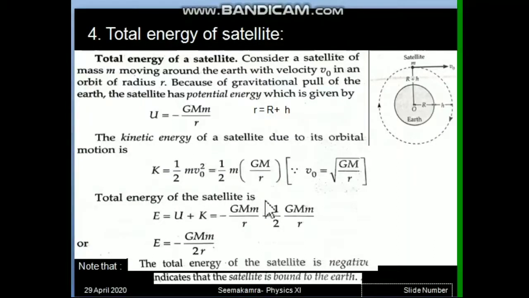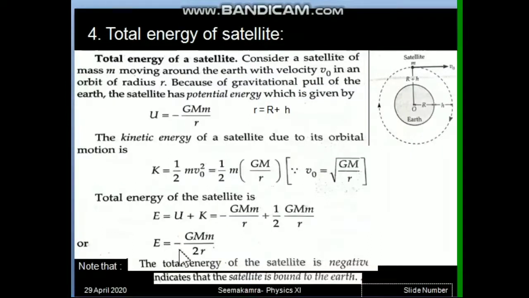Thus the total energy of the satellite, potential plus kinetic, if we put the values here, you can see that GMm upon r is common in both. Here half, and here minus 1 is left. So minus 1 plus half is minus half. This way the total energy answer is coming minus GMm upon 2r. So the total energy of the satellite depends upon both the masses, planet and satellite, and the distance between them. And one more point has been obtained here, that the total energy of the satellite is negative.